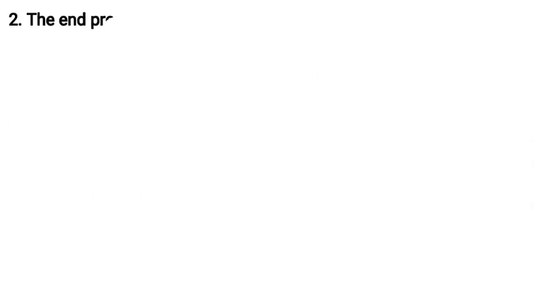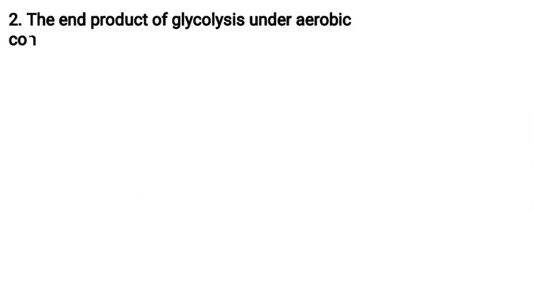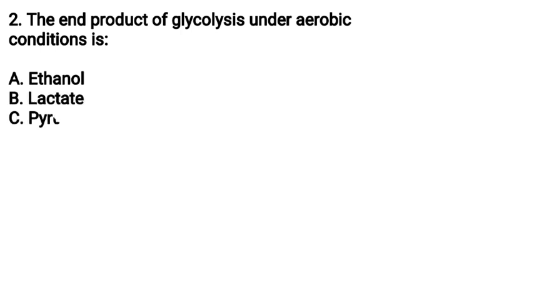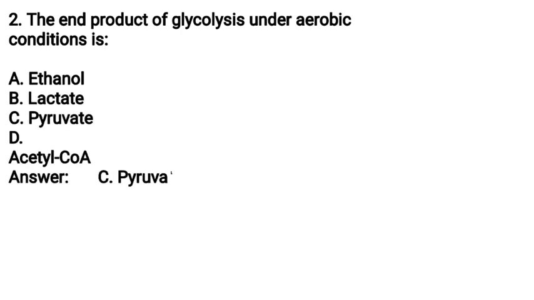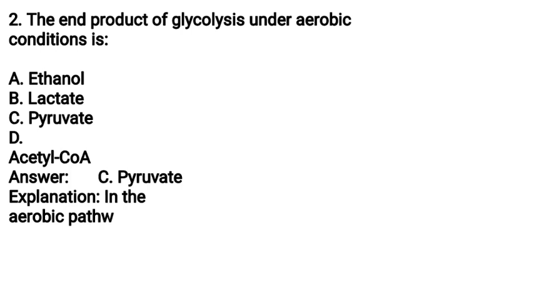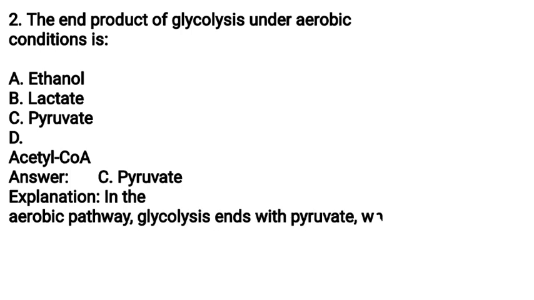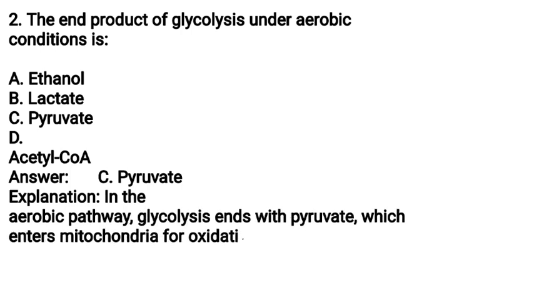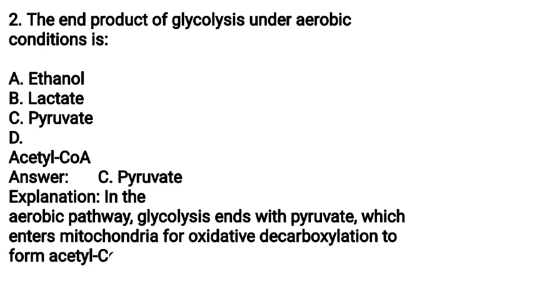Two. The end product of glycolysis under aerobic conditions is A. Ethanol, B. Lactate, C. Pyruvate, D. Acetyl-CoA. Answer C. Pyruvate. Explanation. In the aerobic pathway, glycolysis ends with pyruvate, which enters mitochondria for oxidative decarboxylation to form acetyl-CoA.